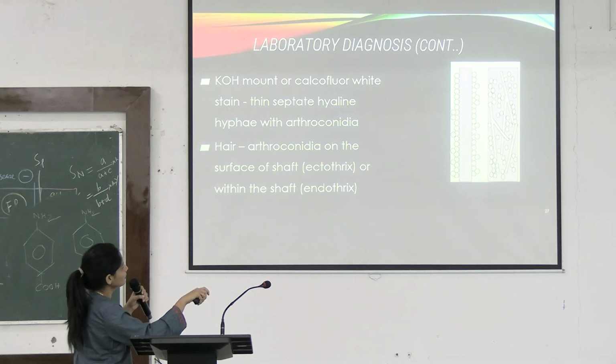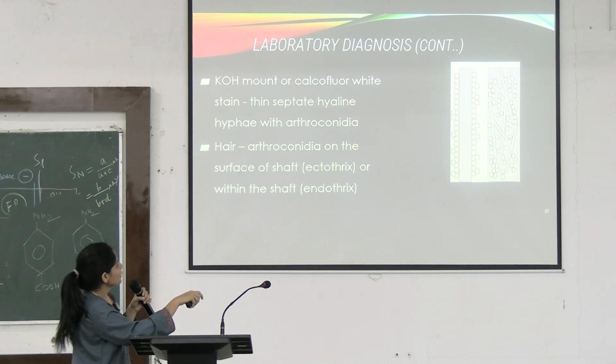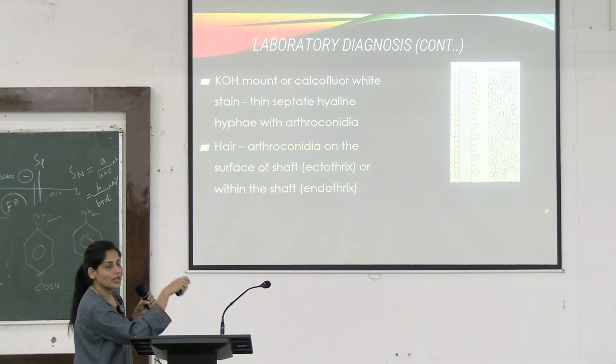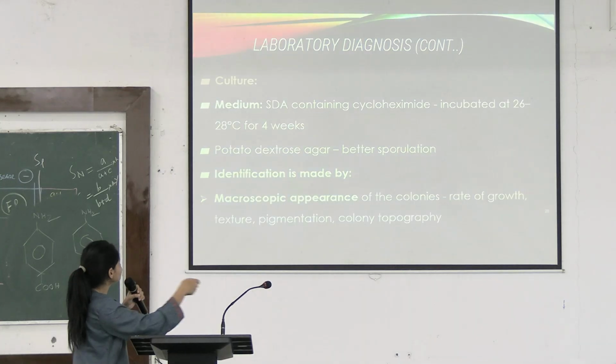Now, in the beginning, you saw about Tinea capitis. There was endothrix and ectothrix. In endothrix, we discussed that these arthroconidia are inside the hair shaft. And in ectothrix, they are outside the hair shaft. So, on KOH mount, you will be able to see this pattern.